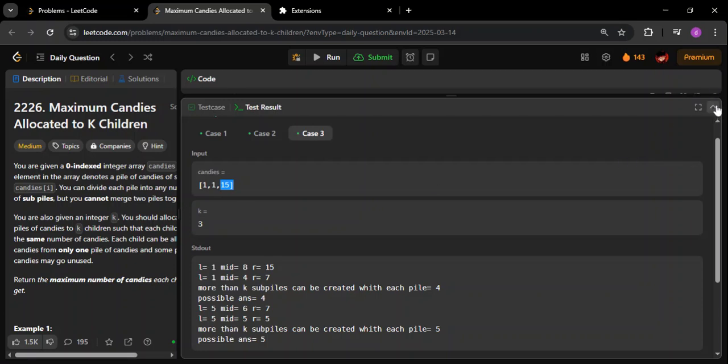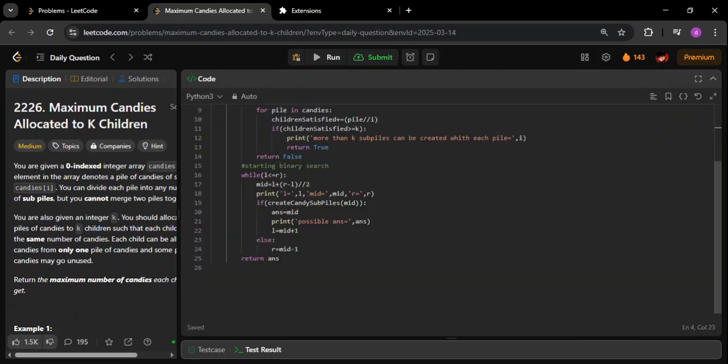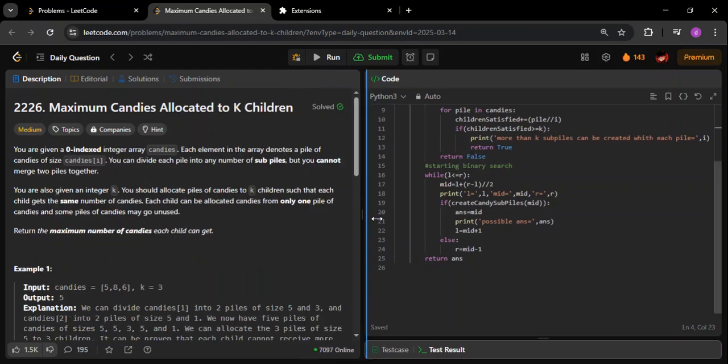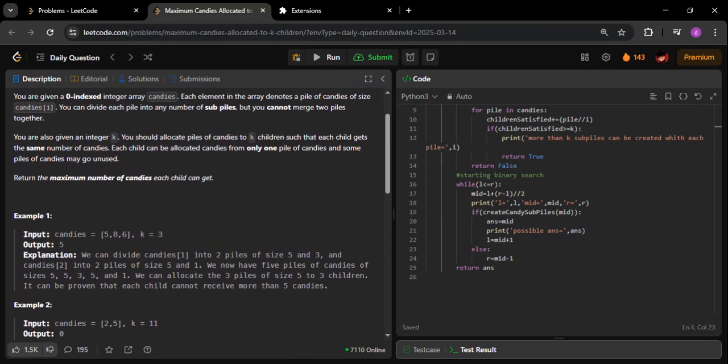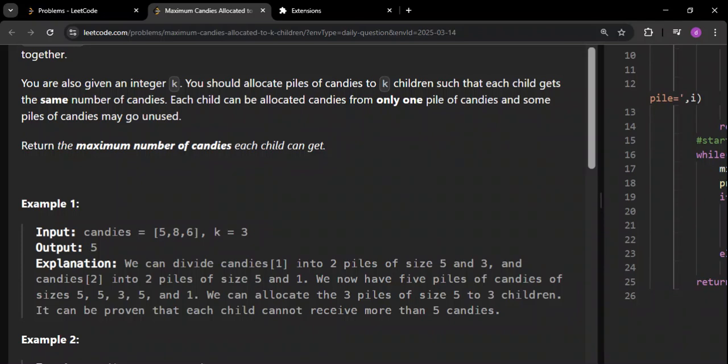So what we will do is try to do the binary search. What will your search be by? Again, it's very logical, but you will have to decide what should be the start and end of your search. One thing is very clear: see the maximum in this, 8. In any scenario we cannot give more than 8 candies to any child. Do you agree with me? Because 8 is like a fixed number.